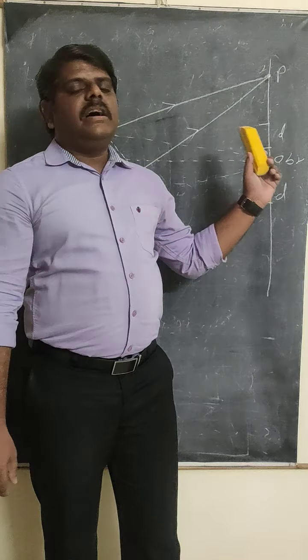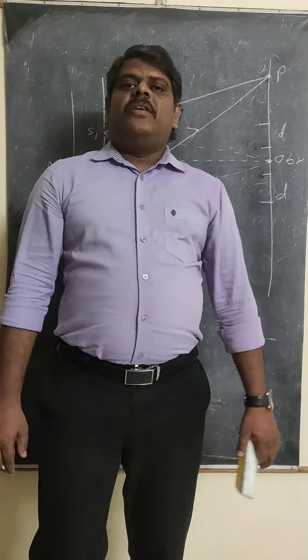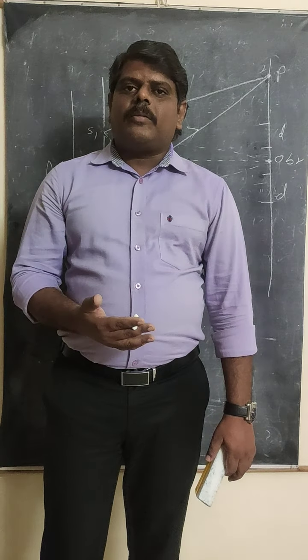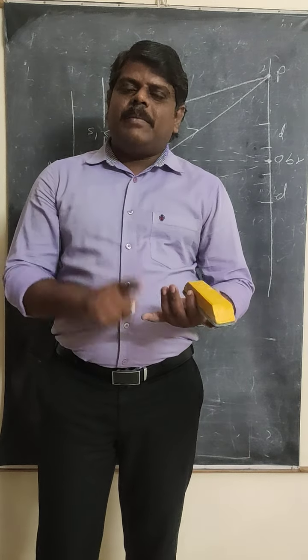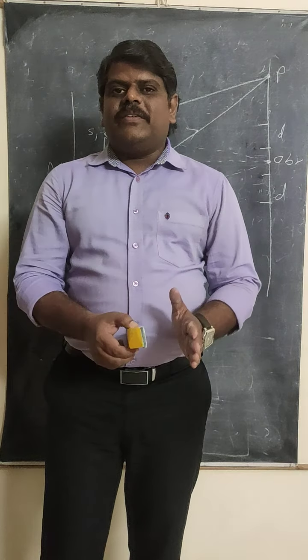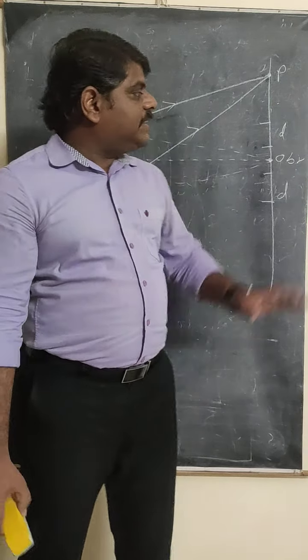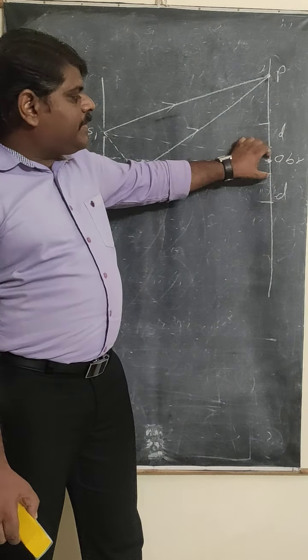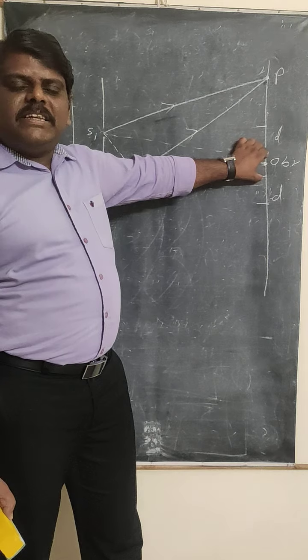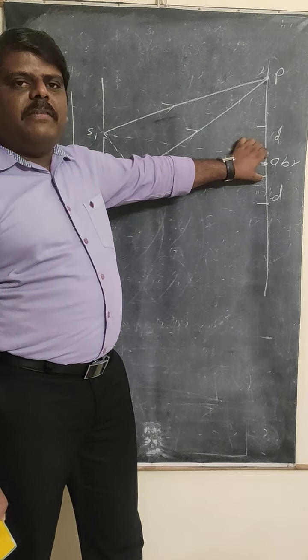So this is the concept of interference, and I think you now understand why we have the bright band and the dark band, even though both waves have the same amplitude and frequency. The main reason is path difference. The two light waves do not travel the same distance to produce interference on the screen, except at the central point. The central point travels the same distance, so that's why the bright band is there.